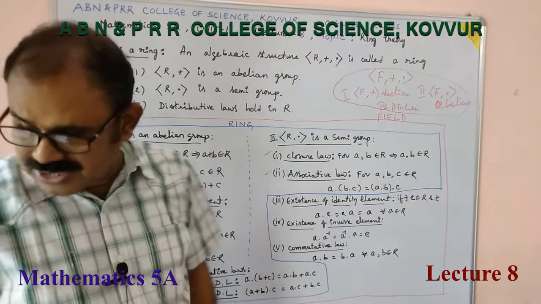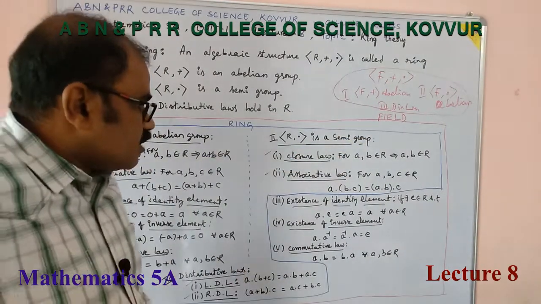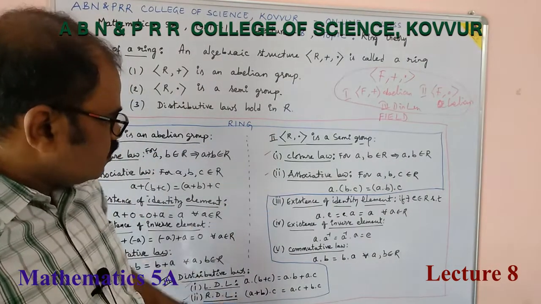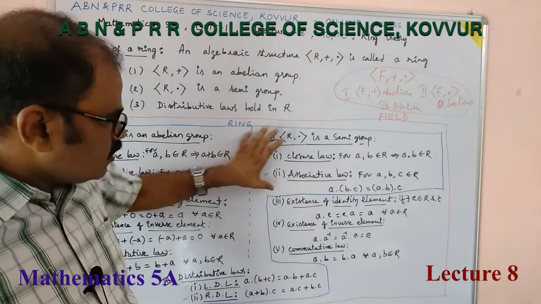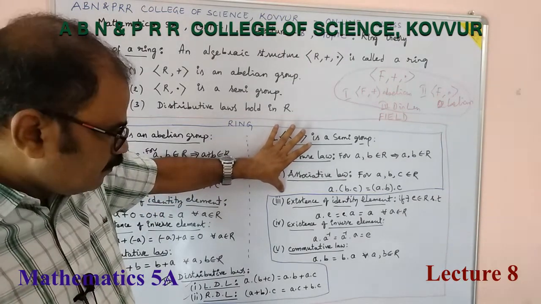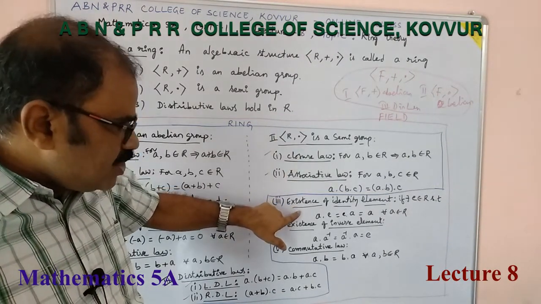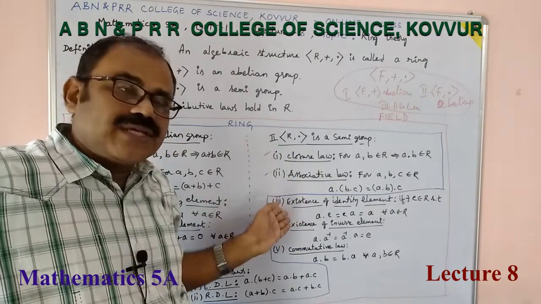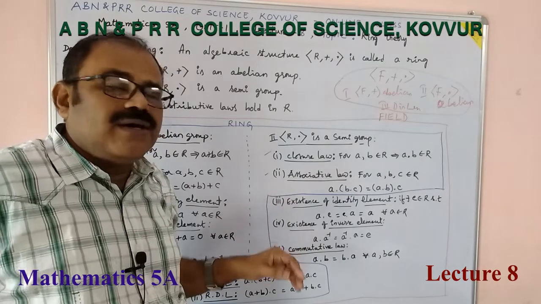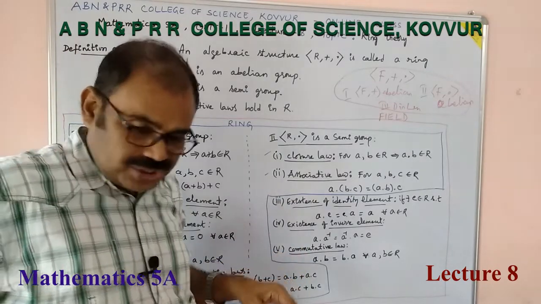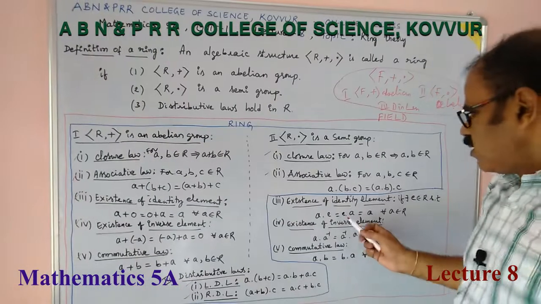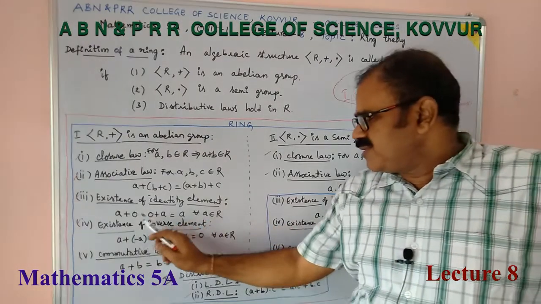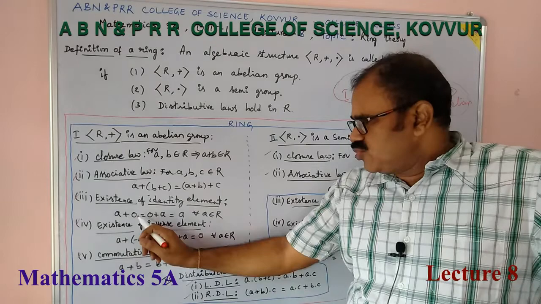Let us discuss this step by step. Up to here, R plus abelian, R dot semigroup, with the distributive laws, this (R, plus, dot) is a ring. Up to here, this is a ring. If the identity element with respect to multiplication exists, then we say this is a ring with a unity. Multiplicative identity is said to be the unity element, additive identity is said to be the 0 element.